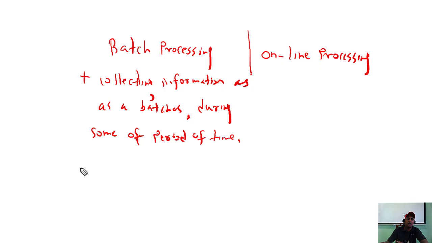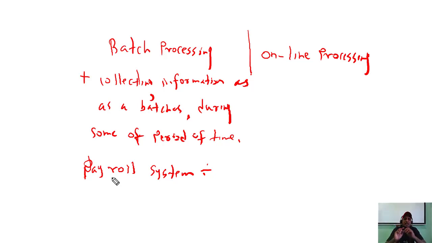I will give an example. The best example of a batch processing system is the payroll system. Students should know what a payroll system is. Every company, every enterprise, SMB company, small and medium business company, or even government organization wants to pay salary to their employees at the end of the month or middle of the month. This payroll system basically depends on the batch processing system.